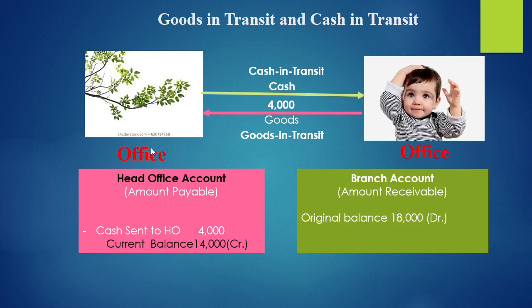Assume that this branch has already sent cash of 4,000 to head office. So after deducting this 4,000 from the original balance 18,000, it's representing 14,000. Originally 18,000 rupees had to be paid, but the branch office has sent cash. So the remaining balance of 14,000 rupees is shown as the net balance. But this cash has not been received by the head office, it's in transportation. So for that reason, head office books is still showing 18,000 rupees receivable from branch office. So this 4,000 is mainly because of cash in transit.